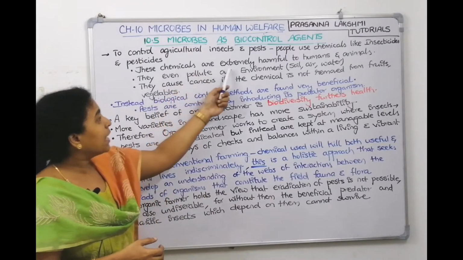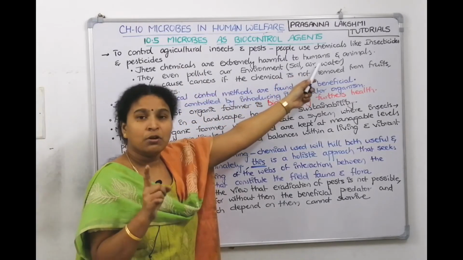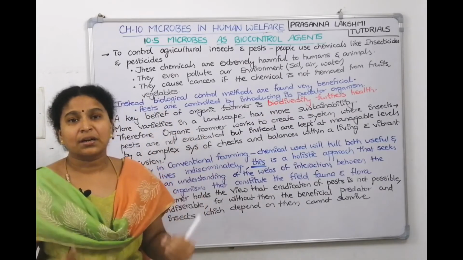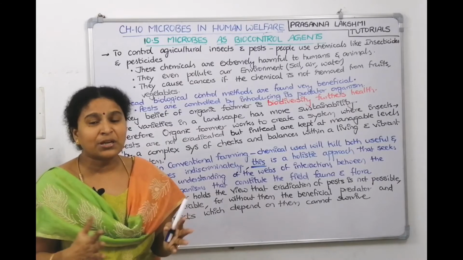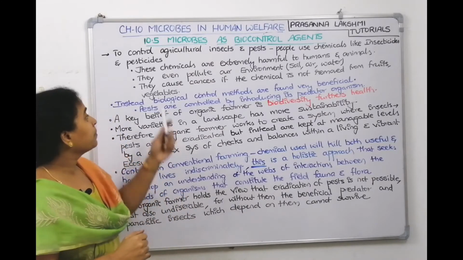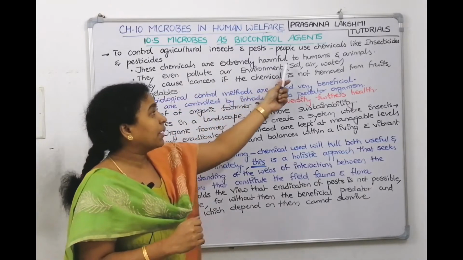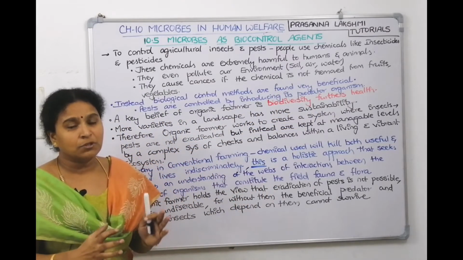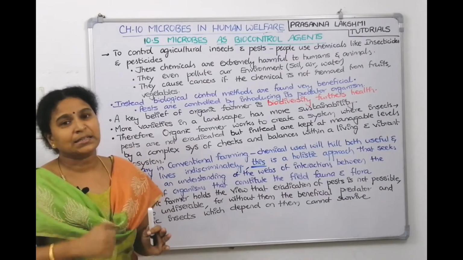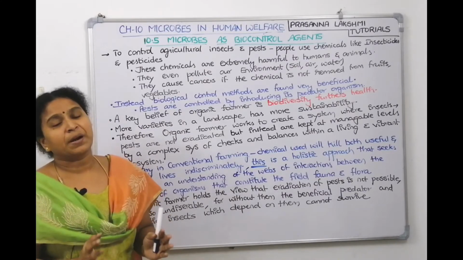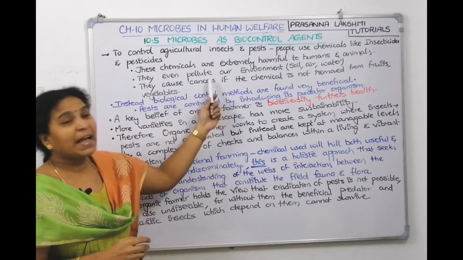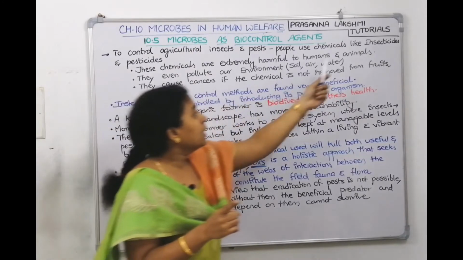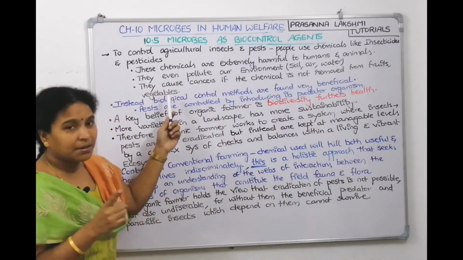So these chemicals are extremely harmful for humans and for animals also. They pollute air, water, land and soil. It takes too much time to decompose these pollutants, so they pollute our environment. Not only that, if the vegetables and fruits with pesticide or insecticide on them are not cleaned properly, it might even cause cancers. These are the three side effects or drawbacks of using chemical insecticides and pesticides.